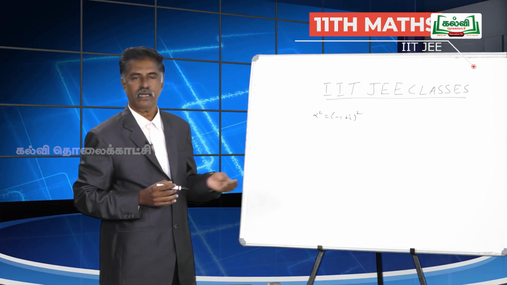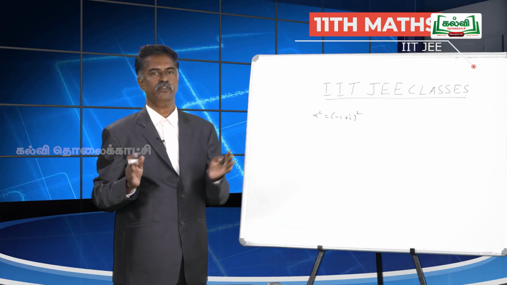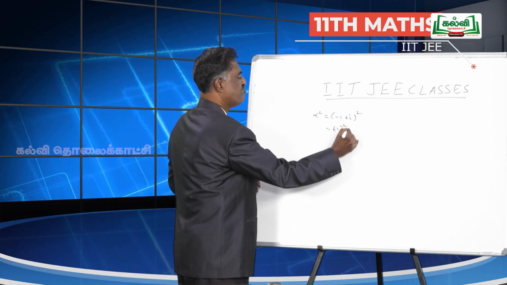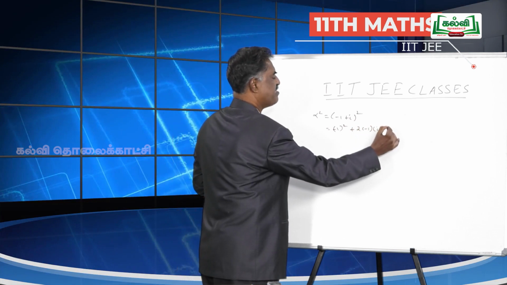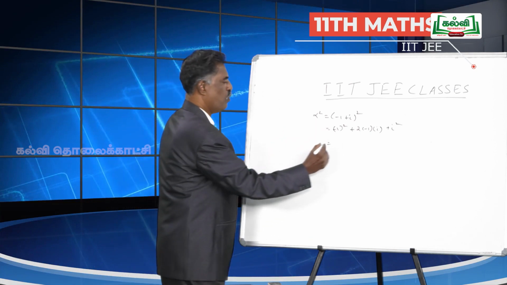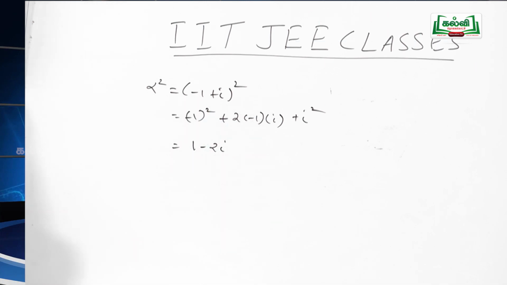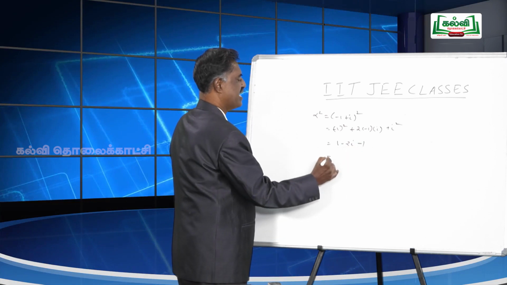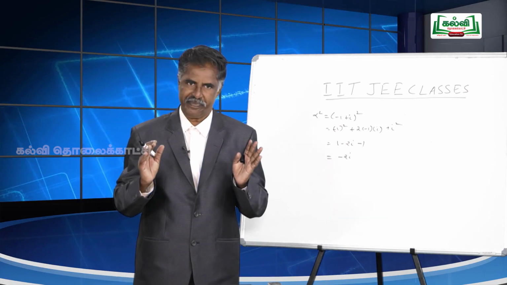It is in the form (a plus b) whole square. You know, (a plus b) whole square is a square plus 2ab plus b square. a is minus 1. So, (minus 1) whole square plus 2 into minus 1 into i, then plus i square. Minus 1 square is 1, 2 into minus 1 into i is minus 2i, and i square is minus 1. So, 1 and minus 1 get cancelled, and you get minus 2i. That is the value of alpha square.